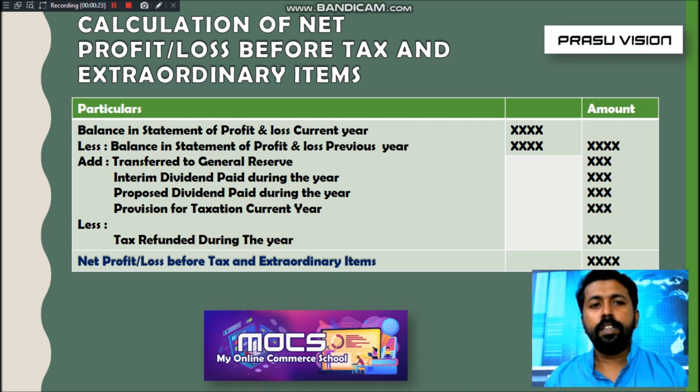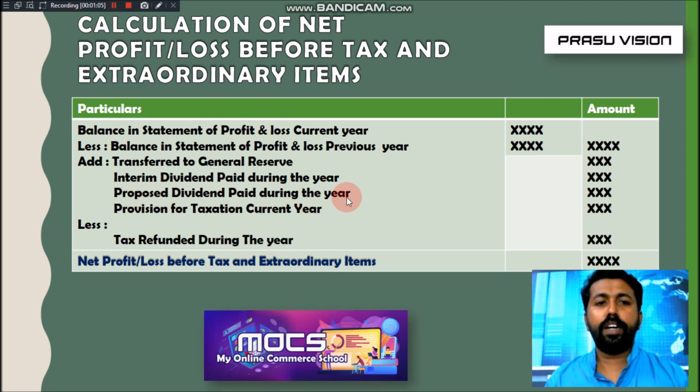So remember, then we have to adjust some more items. The value of general reserve transferred during the year. Also, we have to add interim dividend paid during the year. You know very well, interim dividend is the amount of dividend declared in between a particular financial year to satisfy the shareholders, and the proposed dividend paid during the year.